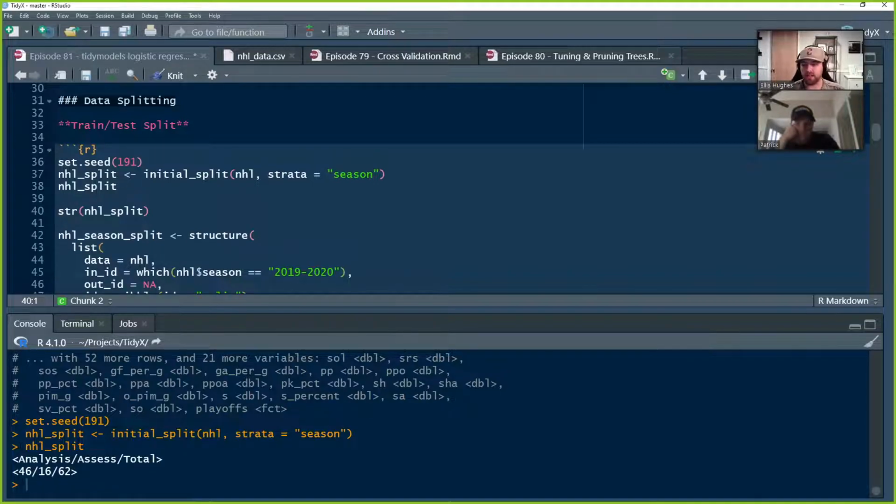But here, as you can see, it doesn't do a true split on season. We were looking around, trying to sort out how you could actually specify that we want a split on season or some other factor that you have in there, and do a hard split on it. But we still want to maintain the ability to pass this NHL split, or what would be the output, into our models later on, because it's kind of nice to be able to do that. It handles a lot of the metric calculations for us. So it doesn't look like there is a method to do that as of right now.